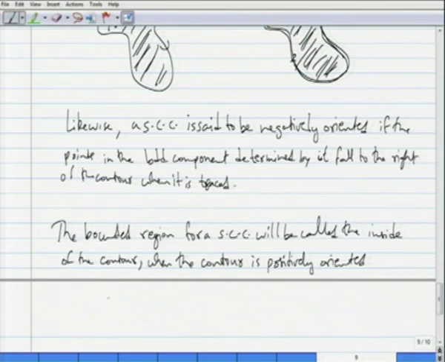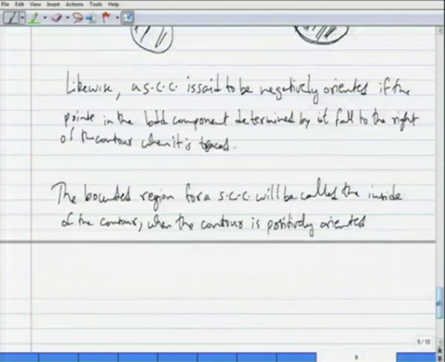So, only if the contour is positively oriented. The unbounded component determined by the simple closed curve will become the inside when the contour is negatively oriented. So, just a remark.